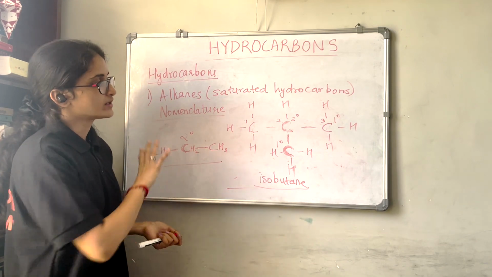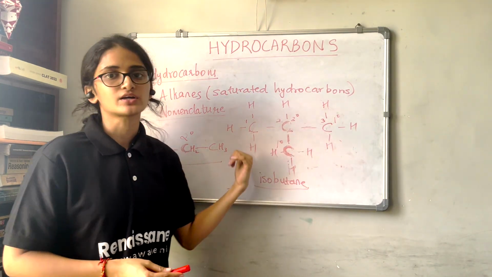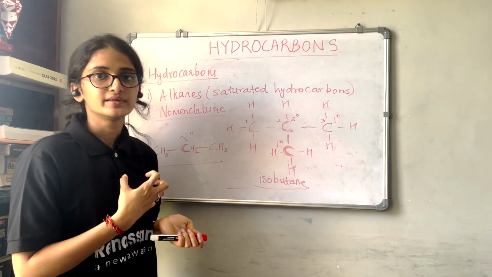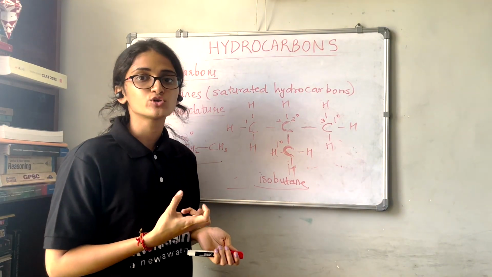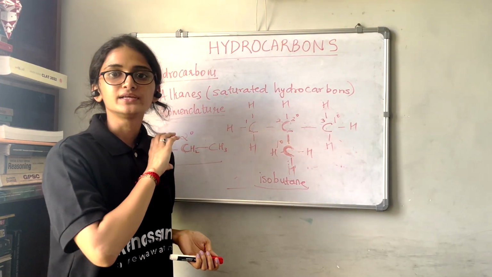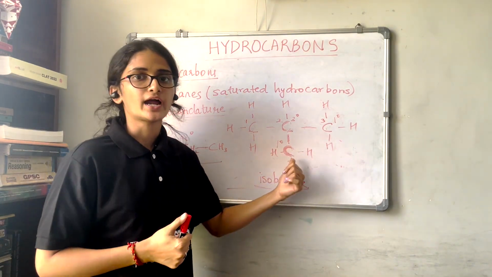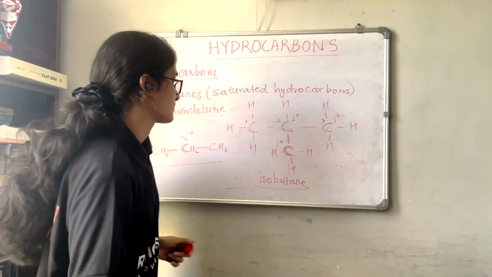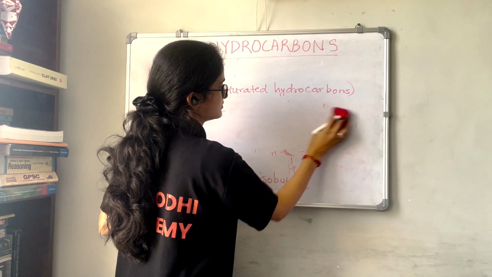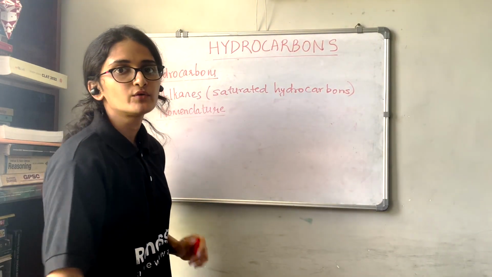Now we have seen about the nomenclature, and also with that we have seen the different structure of straight chain and branch chain, that is the isomerism in compounds. In straight chain we are having the carbons arranged in a straight manner, and in branch we are having the carbon and hydrogen arranged in branched manner. We have seen about the butane compound.